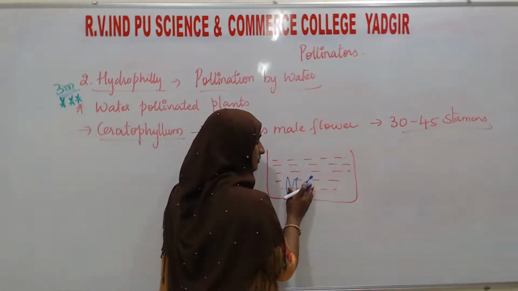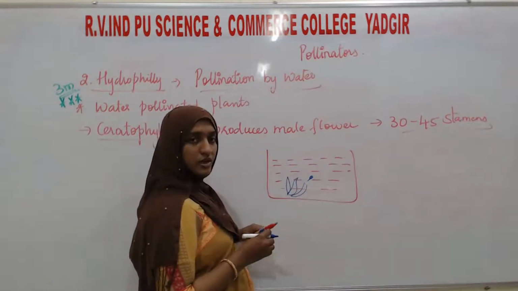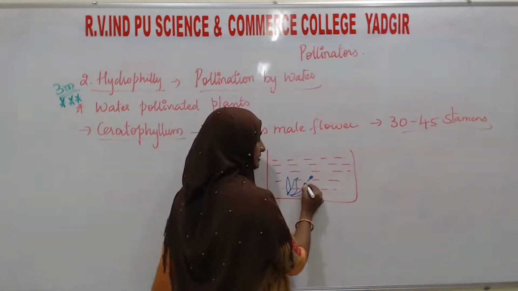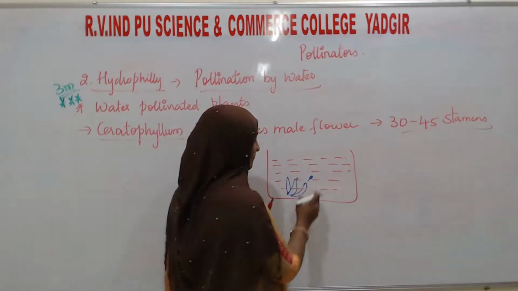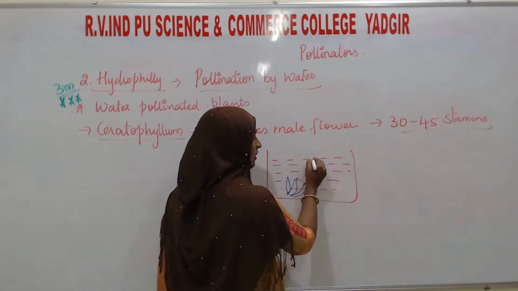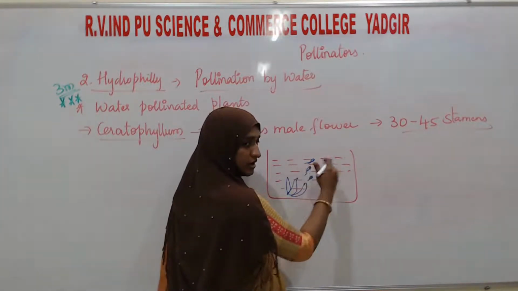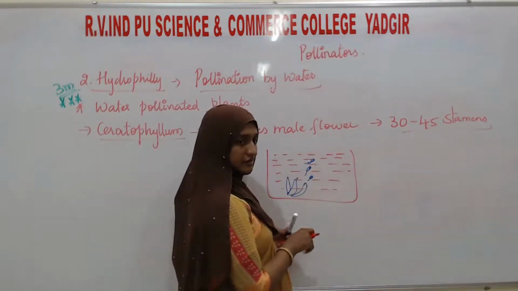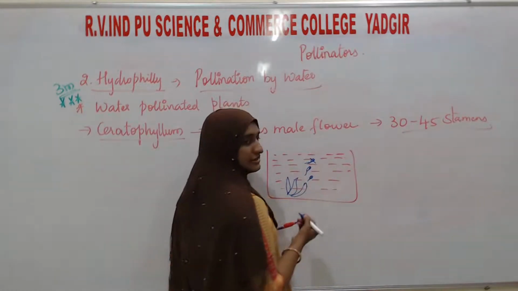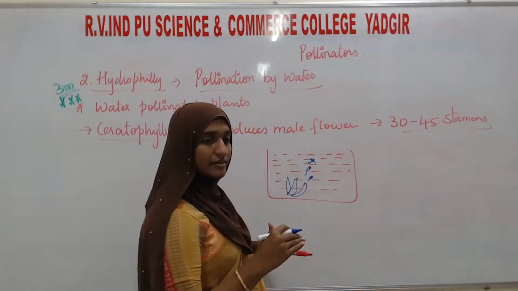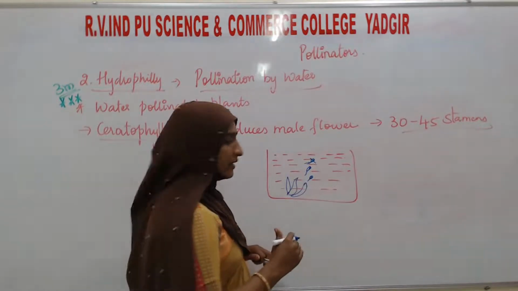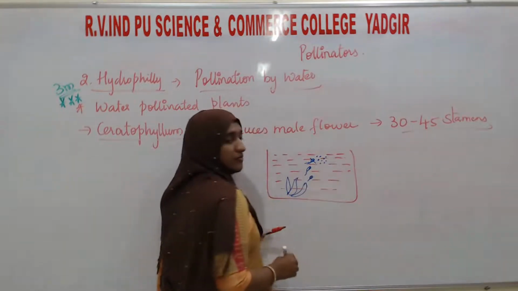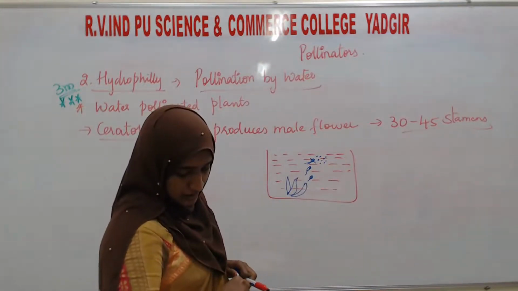When the flower matures, the anther gets detached from the main flower and floats on the surface of the water. When it comes to the surface, it dehisces, which means the wall layer of the anther disrupts. Then it will release the pollen grains.